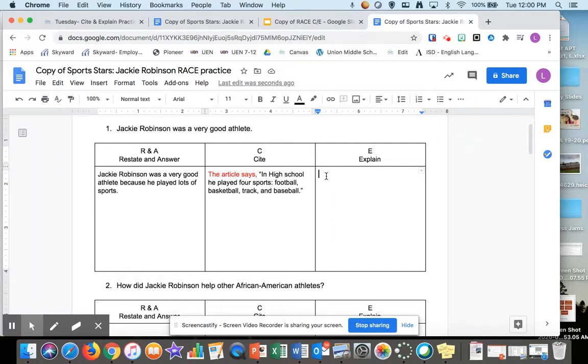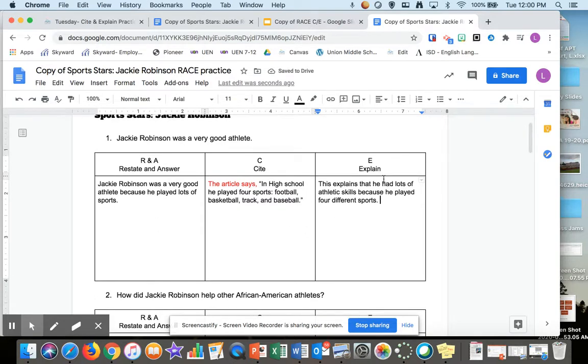For the explain, you basically need to put the quote or the cite in your own words, and then talk about how it goes back to proving he's a good athlete. Remember, this is proving your evidence, proving your point, getting people on your side. So you could say, this explains. Now this is talking about the quote, right? It comes right after your quote. So, it says in high school he played lots of different sports. So this explains that he had lots of athletic skills because he played 4 different sports.